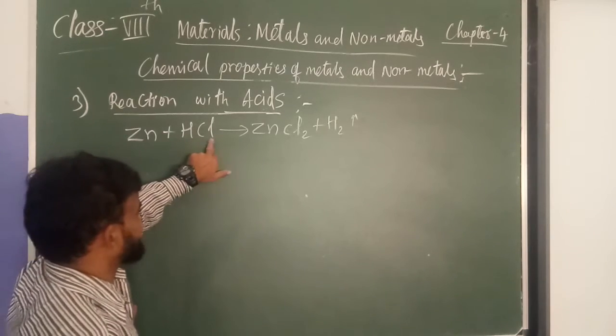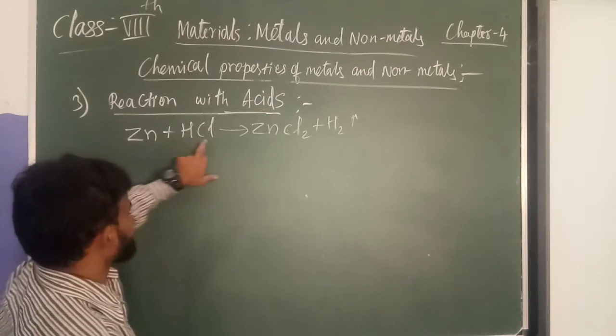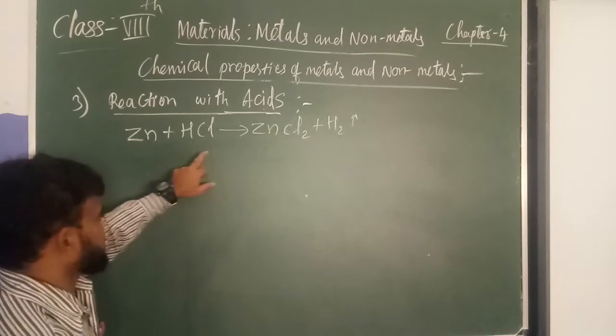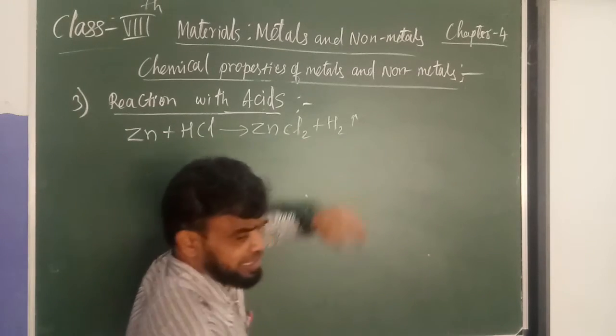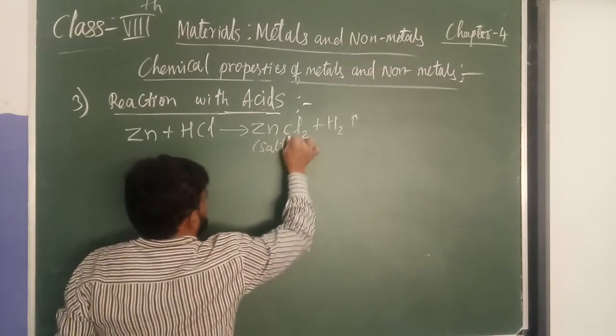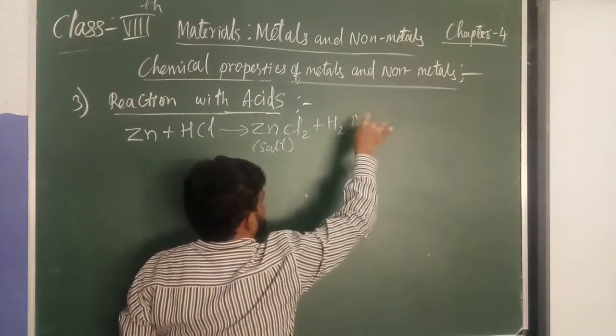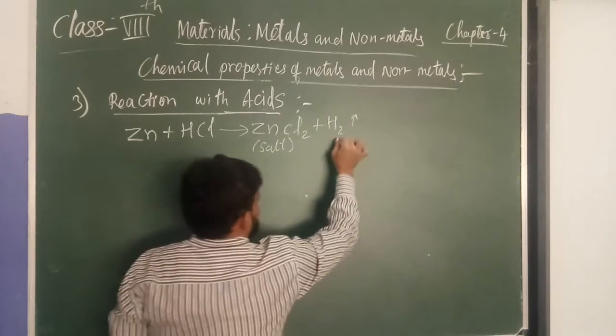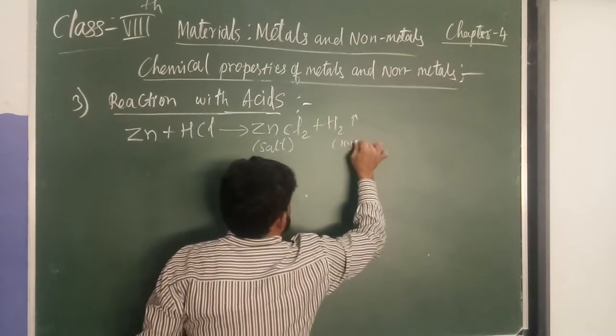Zinc plus HCl gives ZnCl2, that is zinc chloride, and hydrogen gas will be released. This is a salt, and the gas released is hydrogen gas.